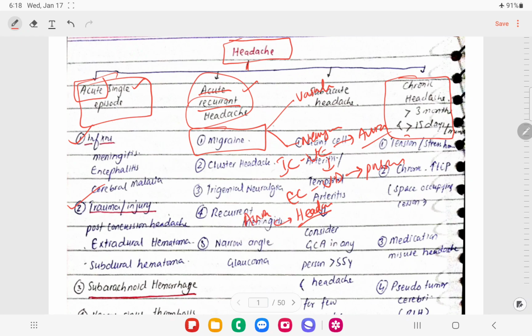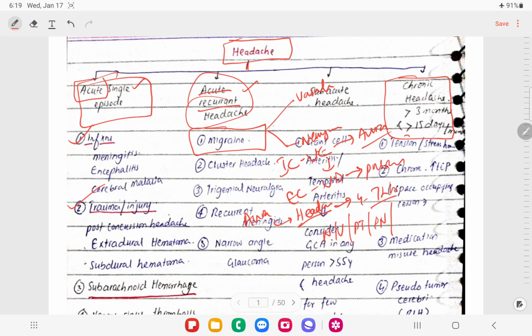So the patient might have aura. This was a typical migraine case. So aura, then the patient has headache, and this headache remains for 4 to 72 hours, like 3 days, right? So it's a long time. The patient may miss working days, right? In the headache, the patient might have nausea, vomiting, right, photophobia and phonophobia,